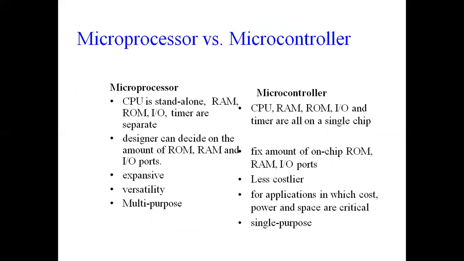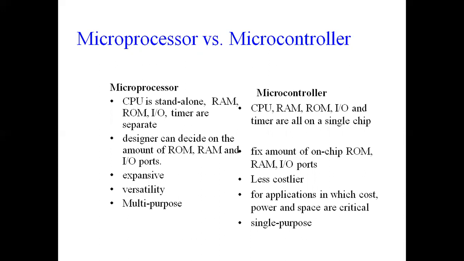When you look here students, as I told you, a microprocessor is standalone. That means the supporting devices such as memory, I/O, and timer should be separate. Whereas in a microcontroller, the CPU, RAM, ROM, and I/O are integrated on a single chip. When all these components are integrated on a single chip, there are a lot of advantages: the occupation of space will be minimized, and the power utilization will be less. When the power utilization is less, the speed of operation will be fast when you compare with your microprocessor.